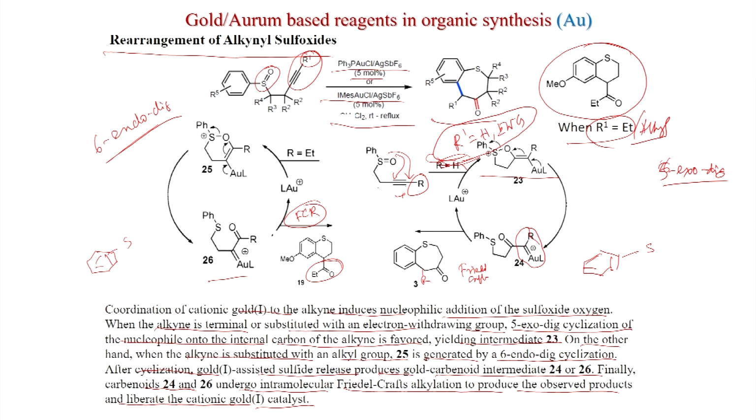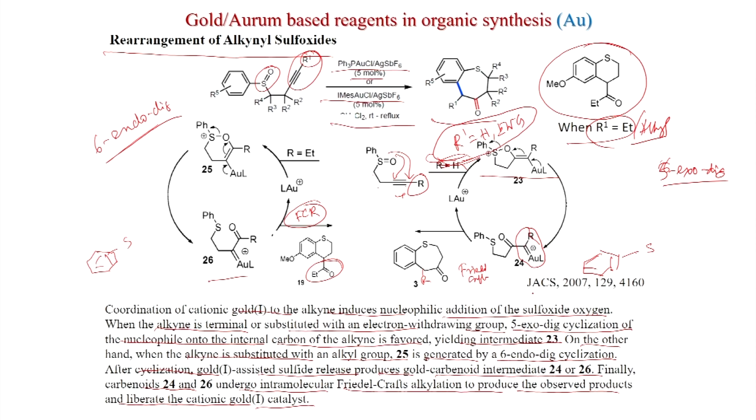So, for a 6-membered ring you have to use an alkyl group, and for a 7-membered ring you can use terminal hydrogen or electron withdrawing groups, so that the exo cyclization will happen, because then the electron pulling will be there if R is equal to hydrogen, because that will stabilize the negative charge which is happening at the carbon connected to the gold, because with an electron withdrawing group that 5-exo-dig cyclization will be facile. This was published in JACS 2007.